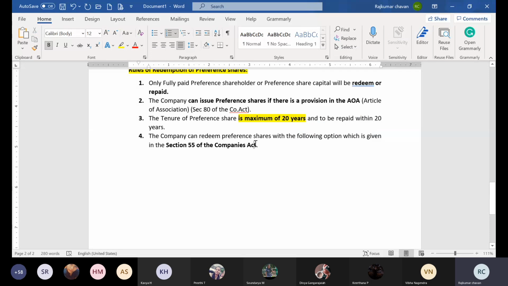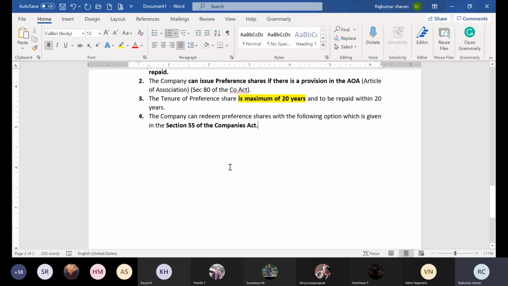All of you have to remember this Section 55. It's very simple, try to understand what I'm trying to say. The company has to repay the money now, to whom? To the preference shareholders. How can they redeem or repay the preference shareholders' money?